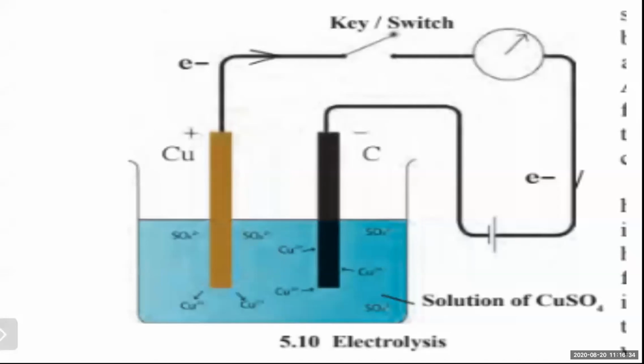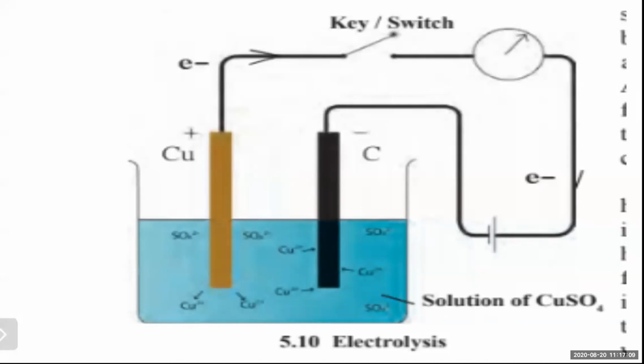But how is it happening? It is happening due to the electric current. The ions are moving there, the cations and the anions. When an electric current flows through the circuit, the Cu+ cations in the solution get attracted towards the cathode, towards the negative terminal. Copper atoms are formed when electrons coming out from the cathode combine with Cu+